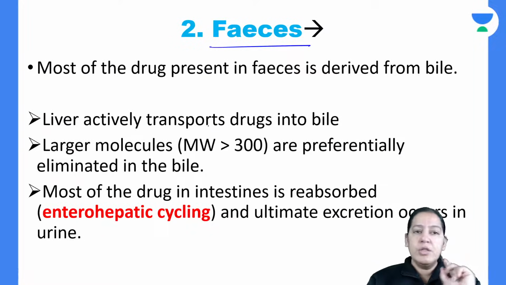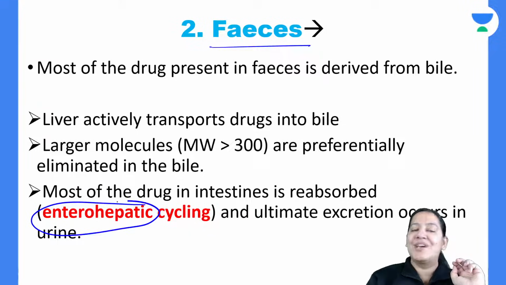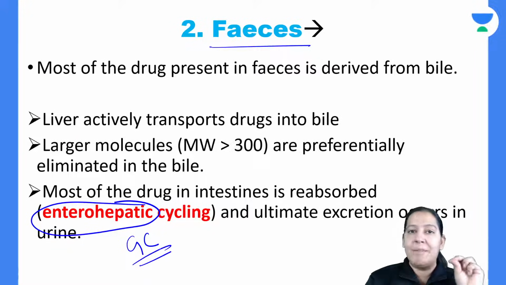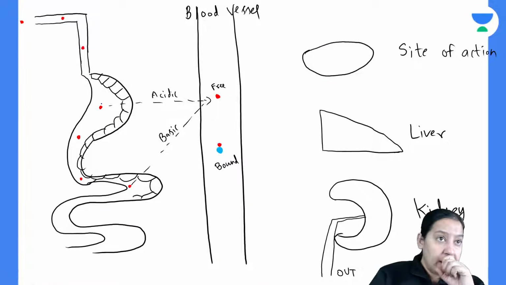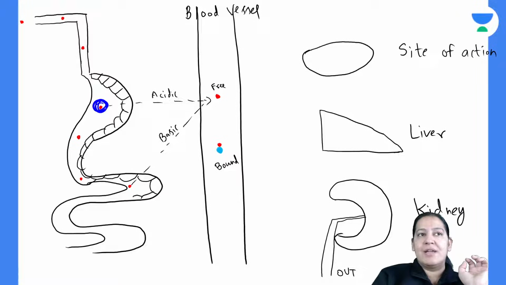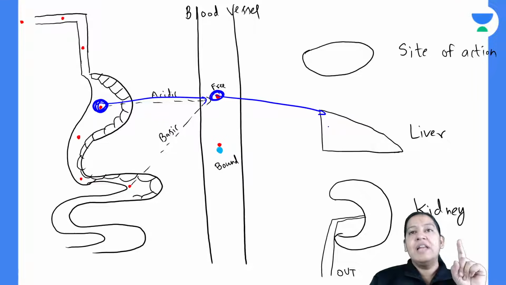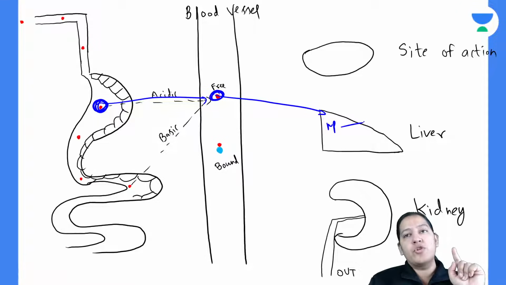Yesterday, if you are an old student and attended my lecture, you know what enterohepatic circulation is. Some drugs show enterohepatic circulation. The drugs which are metabolized by glucuronide conjugation show it, and yesterday I taught you that instead of urine, they are excreted in feces. If the drug is large in size, it will be absorbed, reach the liver, and the liver will convert the non-polar drug to a polar drug by combining it with glucuronide.